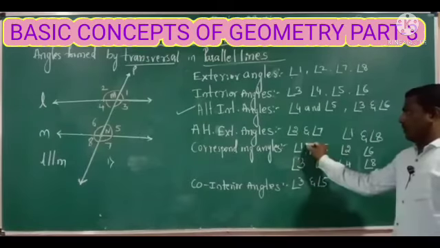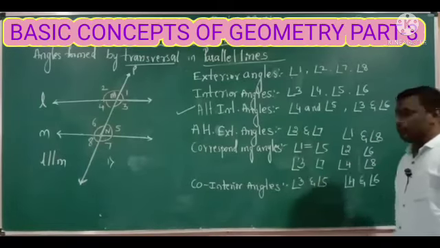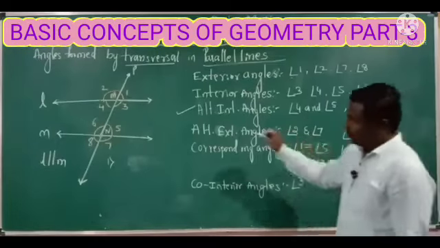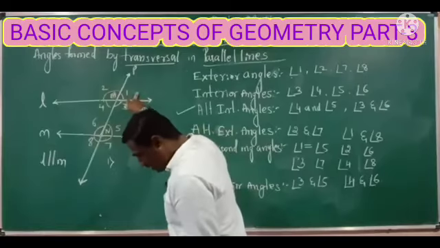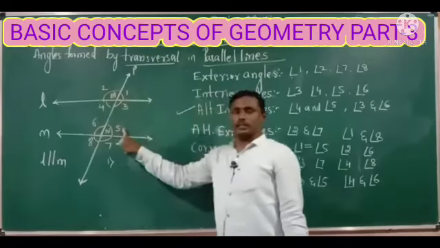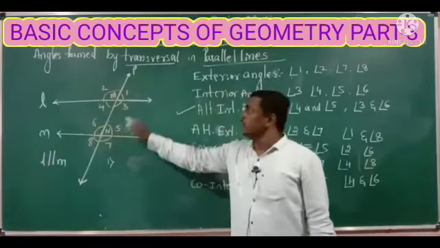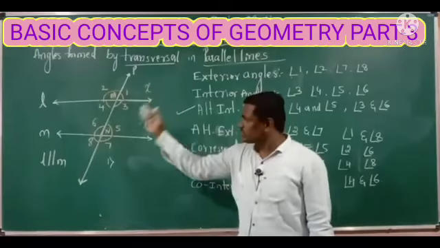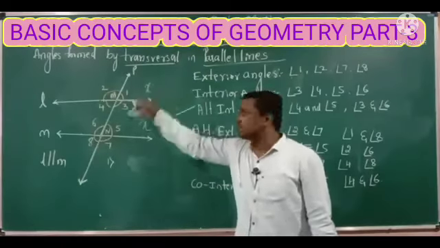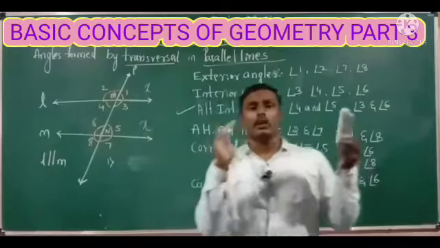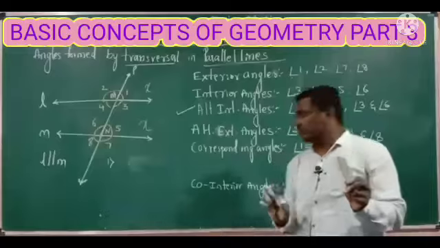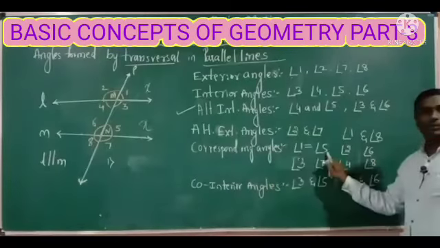If angle 1 is 60 degrees, then angle 5 is also 60 degrees. If angle 1 is x, this is also x. If it is 50, this is also 50. The corresponding angles remain the same. So angle 1 is equal to angle 5.